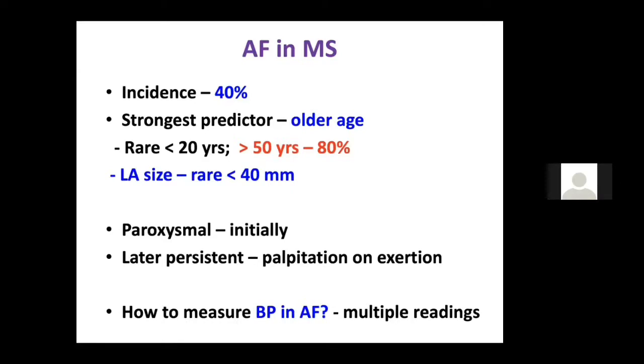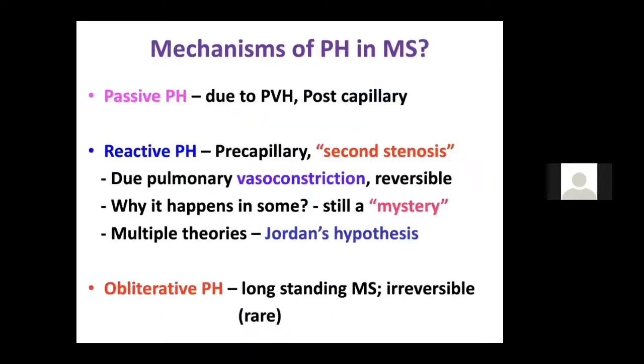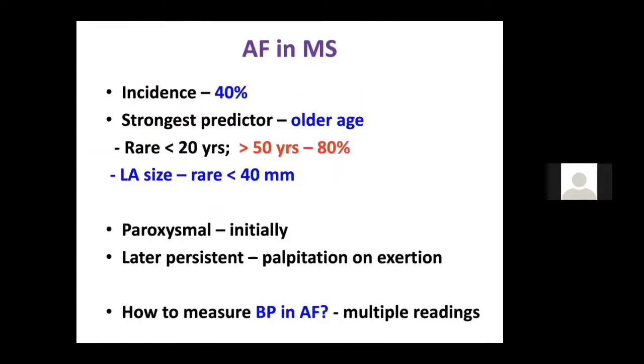Also in AF, you may not be able to get a pre-systolic accentuation. The opening snap may still be there. And your A2-OS interval in longer cycles versus tachycardia cycles in AF will be narrow, which I'll discuss in further slides. So these are the findings which AF will change in patients with mitral stenosis. They will again ask you in the exam, how does AF affect MS?